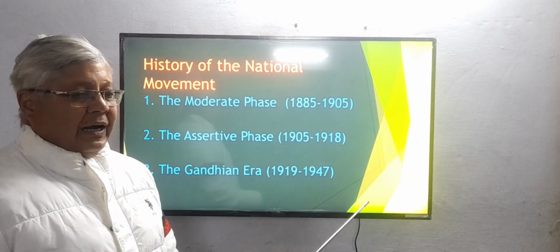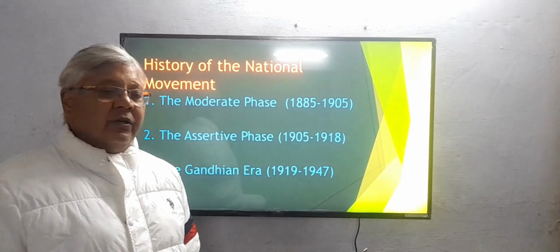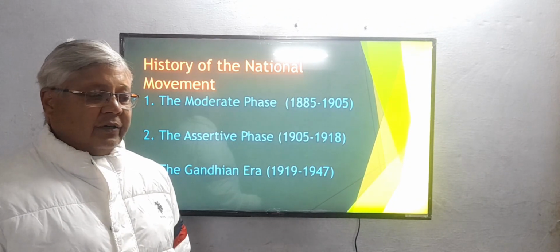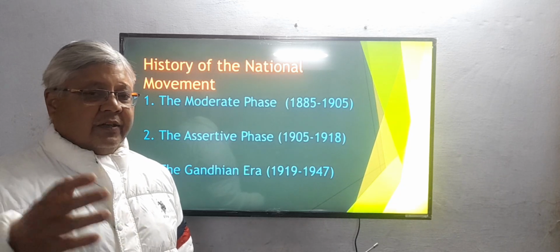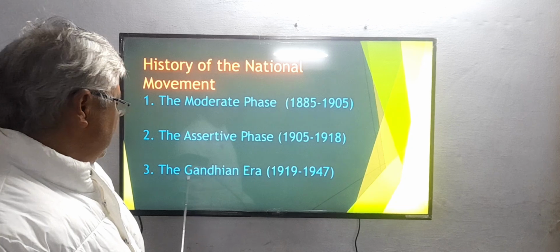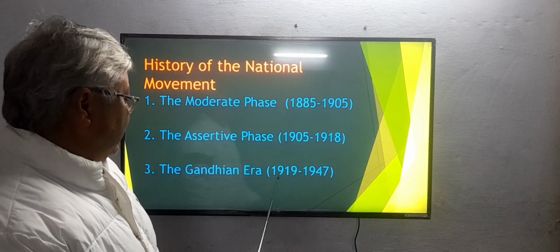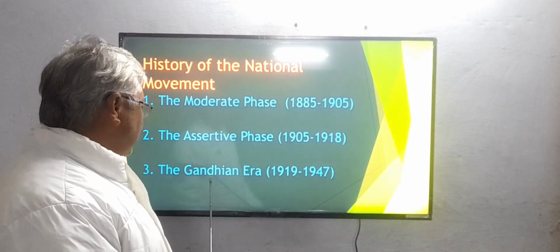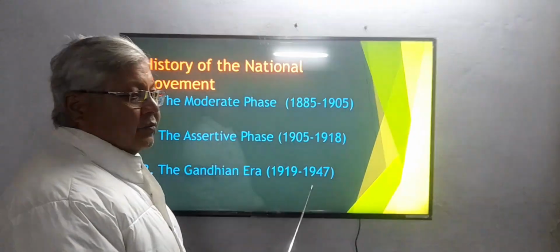From 1918 onwards Mahatma Gandhi became a prominent leader of the Indian National Congress and led the movement till independence. So from 1919 to 1947, this phase is called the Gandhian era.